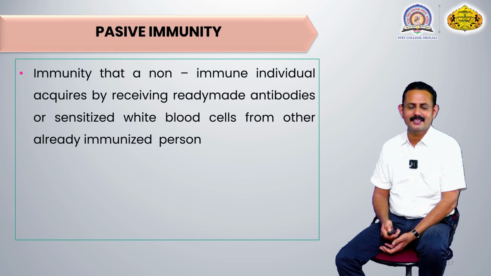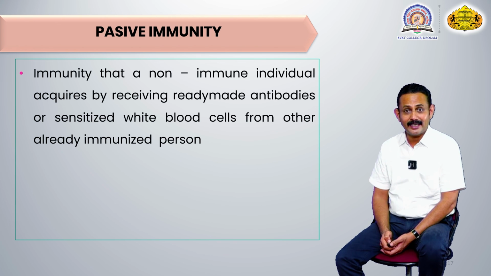Why? Because there are so many reasons. Against that antigen, that individual does not actively produce antibodies or sensitized lymphocytes. And that's why such individuals are very susceptible to different types of infections.